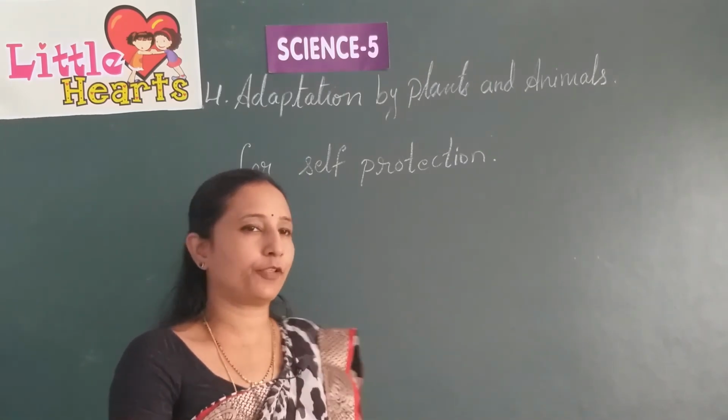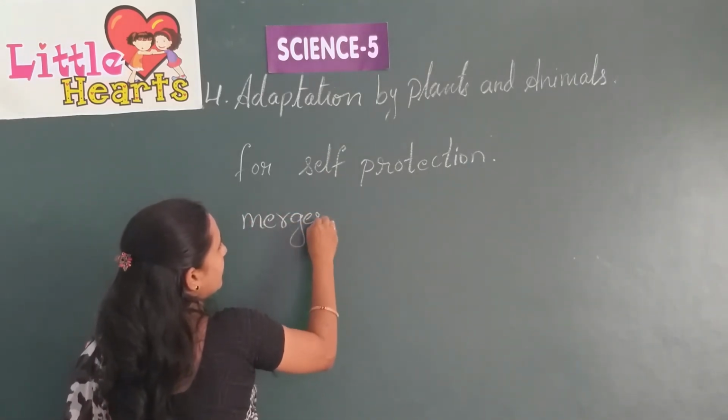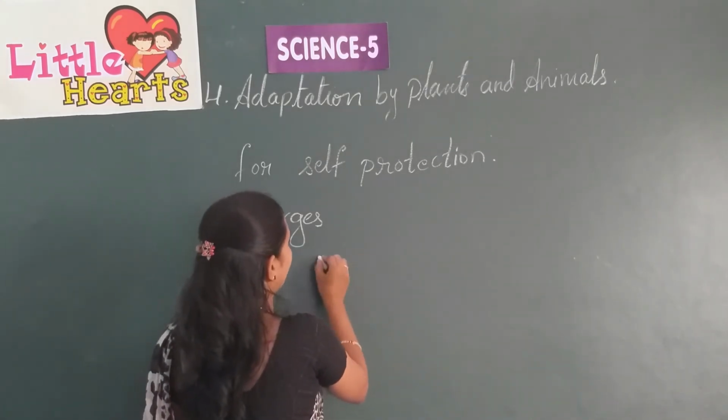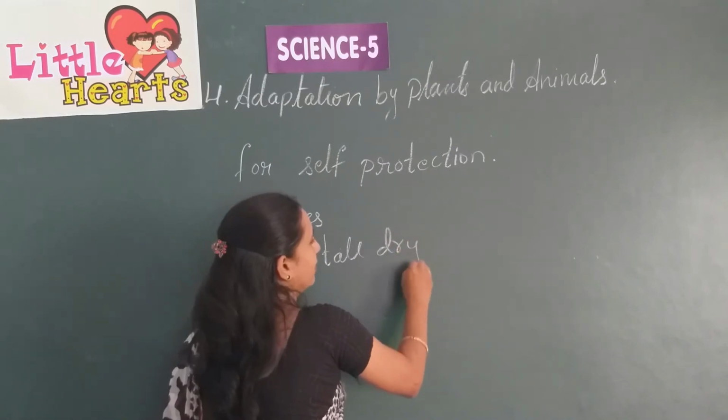For example, take the lion. What is the color of the lion? It is golden yellow, and it hides in tall dry grass,